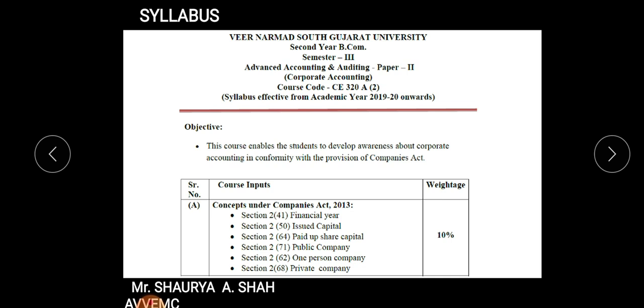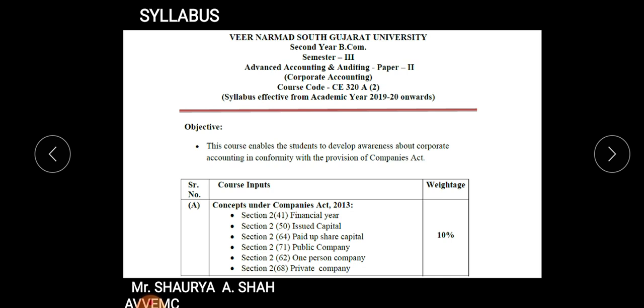Then issued capital, it is section 2, subsection 50. Then what do you mean by public company? You must be aware regarding public company, private company, what conditions are required for a public company and private company to be registered, to be formed, how they perform, who are the employees, who are the directors, and all you need to study.